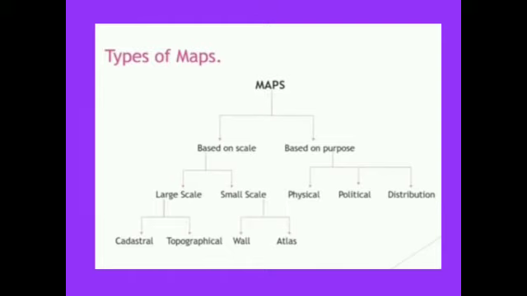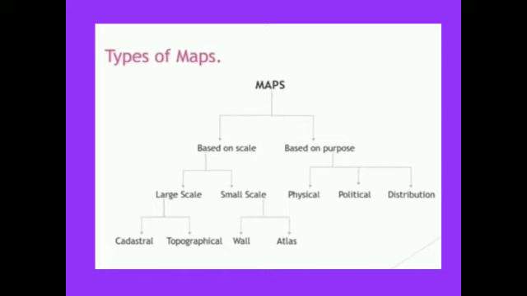What is a large scale map? These maps represent small areas. The large scale map is again divided into two: cadastral maps and topographical maps. A cadastral map shows individual property, whereas a topographical map shows the details of surface features.